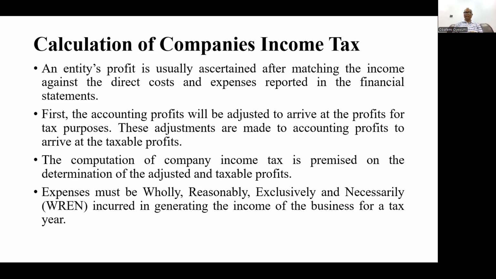And then necessarily, it must be necessarily incurred. That means that if this particular cost is not incurred, then the revenue will not be generated. So that's why we talk about RWR. We're talking about wholly, reasonably, exclusively, and necessarily incurred.